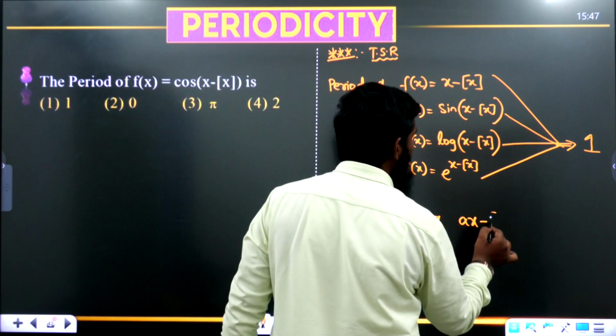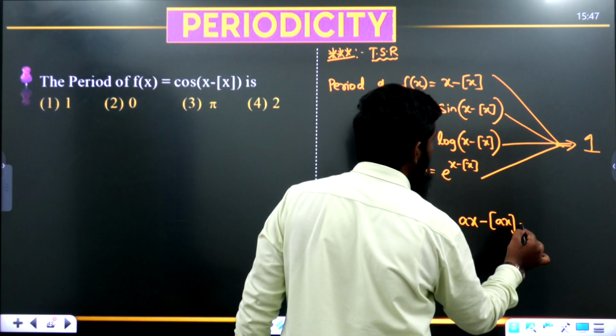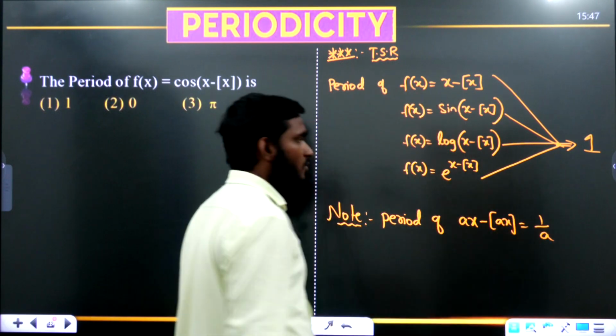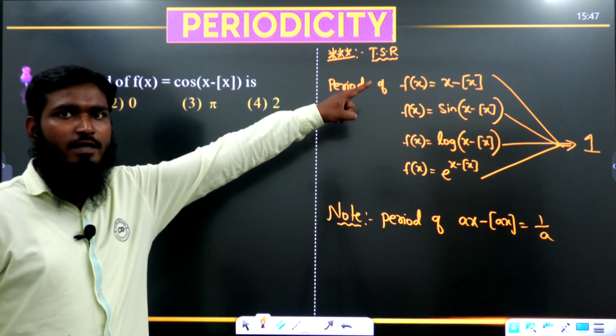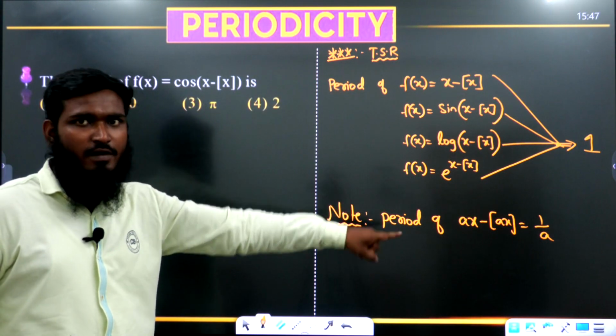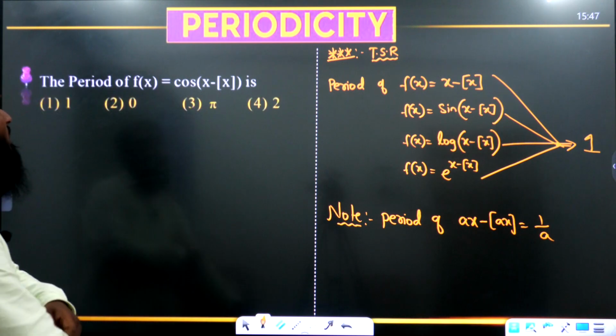Now similarly, the note point we have is: the period of ax minus bracket of ax is equal to 1 by a. What do we have? ax minus bracket of ax means 1 by a. We have written 1, and again we have some coefficient of x, so we get 1 by a for this part.